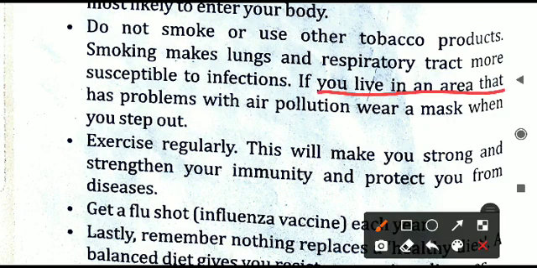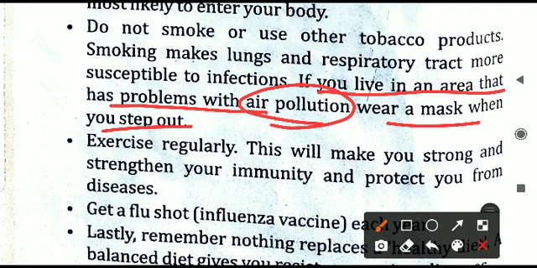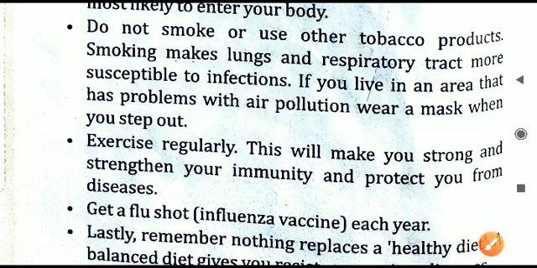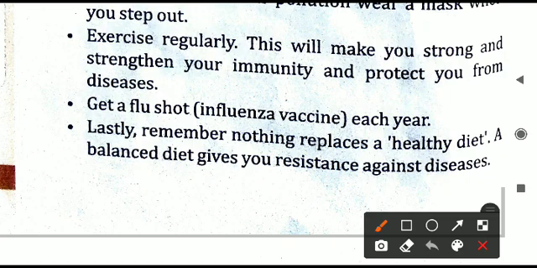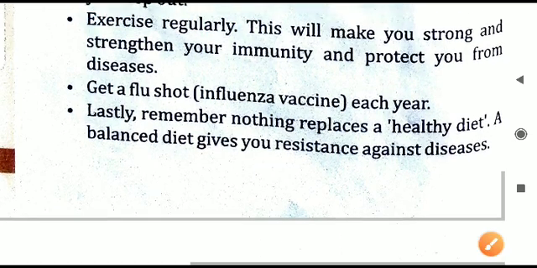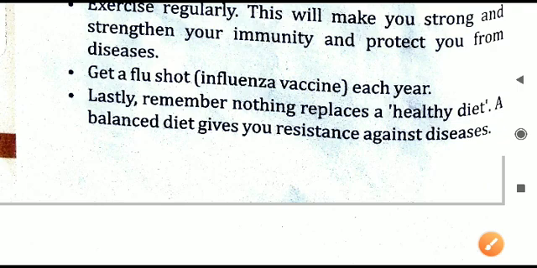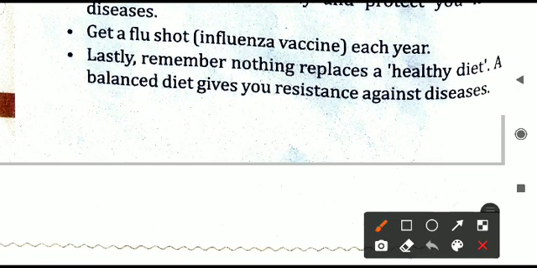Also, if you live in an area that has problems with air pollution, wear a mask. Generally, a mask is recommended if you are living in a highly polluted area, so that the polluted air is filtered and clean air enters your body. Exercise regularly. This will make you strong, strengthen your immunity, and protect you from diseases. Regular exercise will definitely help to boost your immunity, and you can protect yourself against various infections.